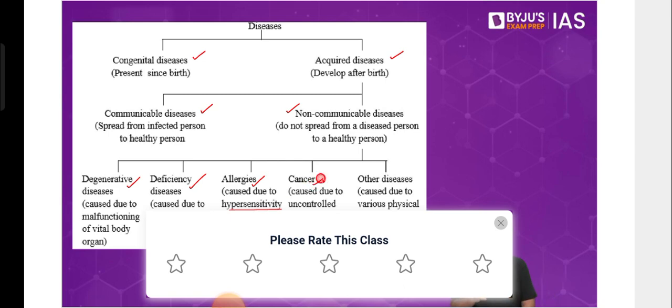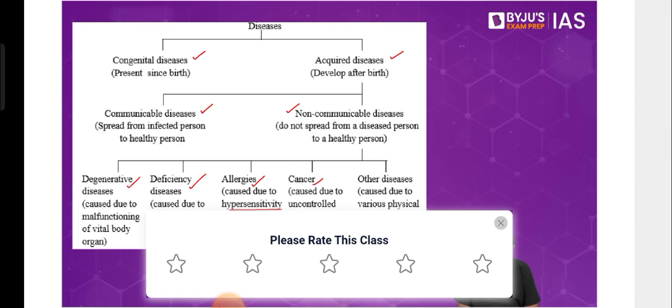Then there is cancer. Cancer is nothing but an uncontrolled growth of cells. Generally speaking, we discussed this, that the cells keep on growing, keep on developing, and keep on dying. This is a continuous process that happens inside the body. But sometimes what may happen is that the cell keeps on growing and it does not die. So this is where it can lead to cancer.